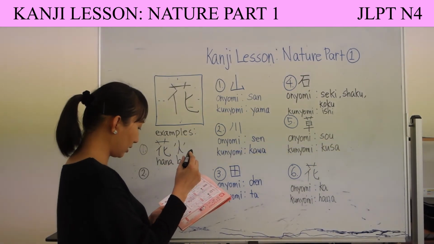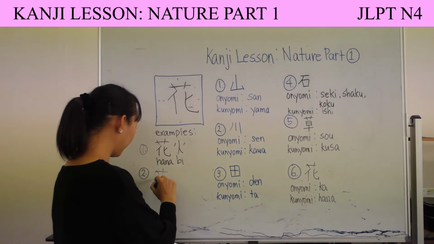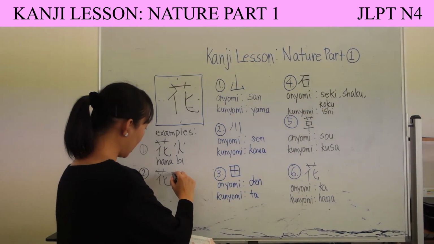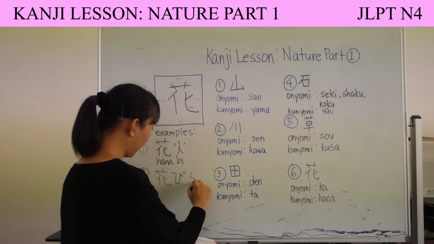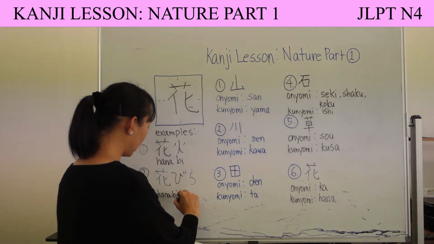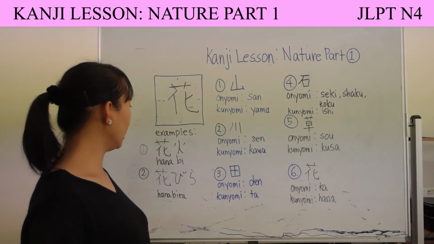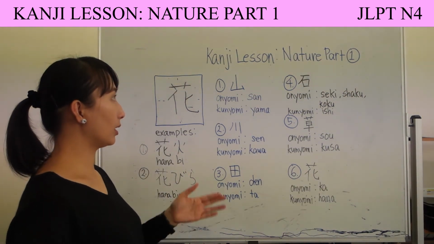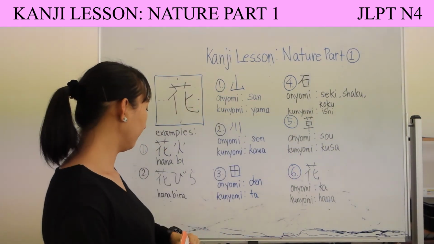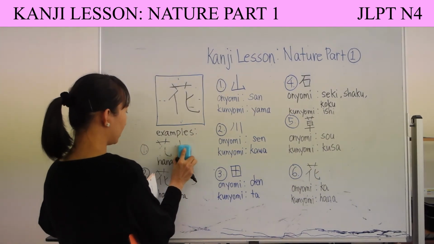this one, hanabira. Hana, bira. Bi is just hiragana. Hanabira means petal. Okay, so guys, we are done with our 6 kanji for our kanji lesson, which is about nature part 1. Before we end our lesson, I'm gonna give you a quiz.